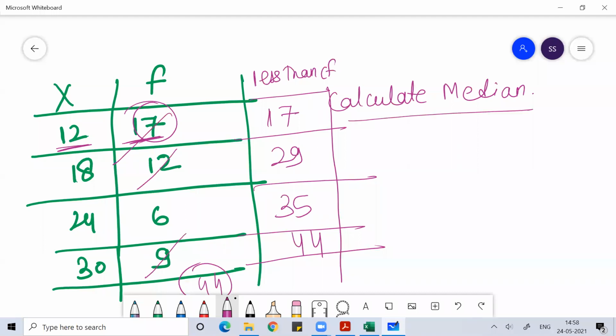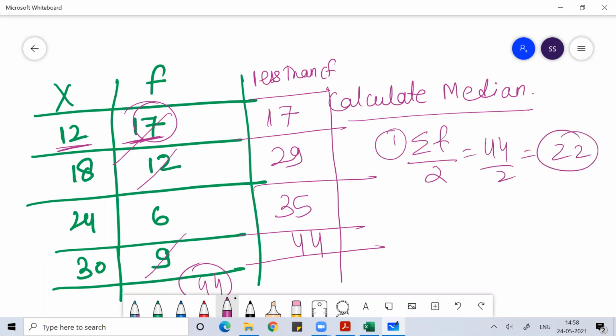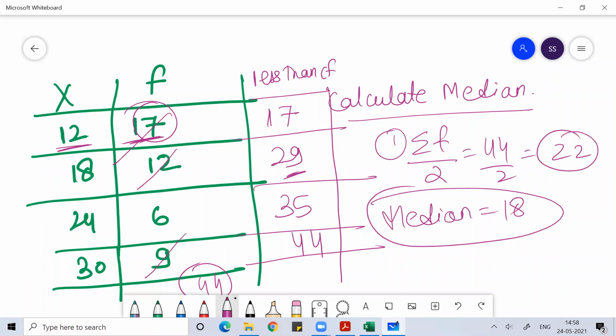Then how would I have found the median? By finding sum of f by 2. 44 by 2 means 22. You would have found the next value bigger than 22, which is 29. So your median would have been 18. I hope you are understanding.